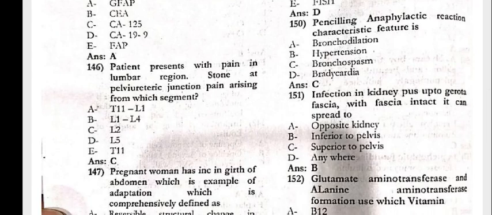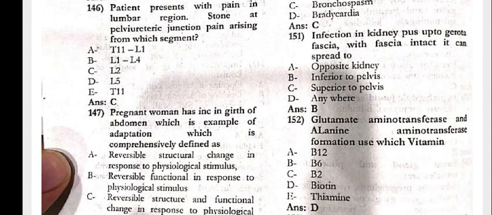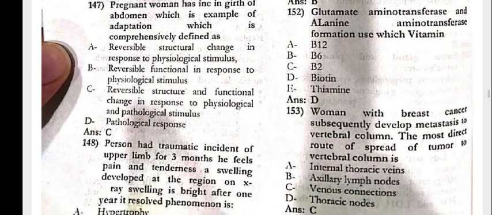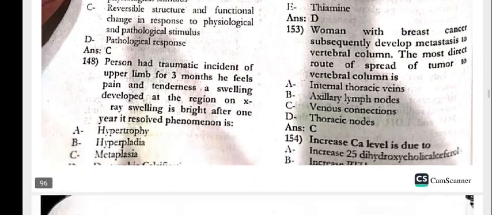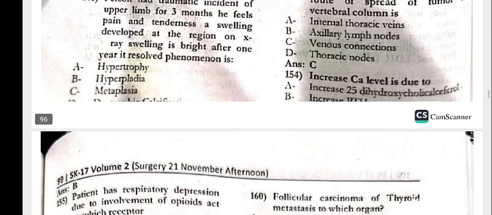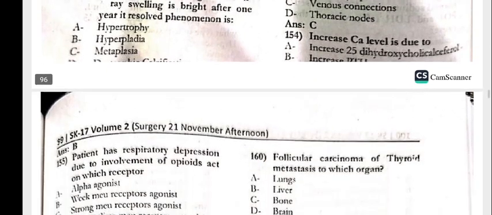The penicillin anaphylaxis reaction characteristic feature is bronchospasm. The kidneys pass up to Gerota's fascia. With the fascia intact, it can spread inferiorly to the pelvis. Glutamate aminotransferase and alanine aminotransferase formation use which vitamin? That is biotin. The woman with breast cancer subsequently developed metastasis to the vertebral column. The most direct route of the spread of tumor to the vertebral column would be the venous connections.